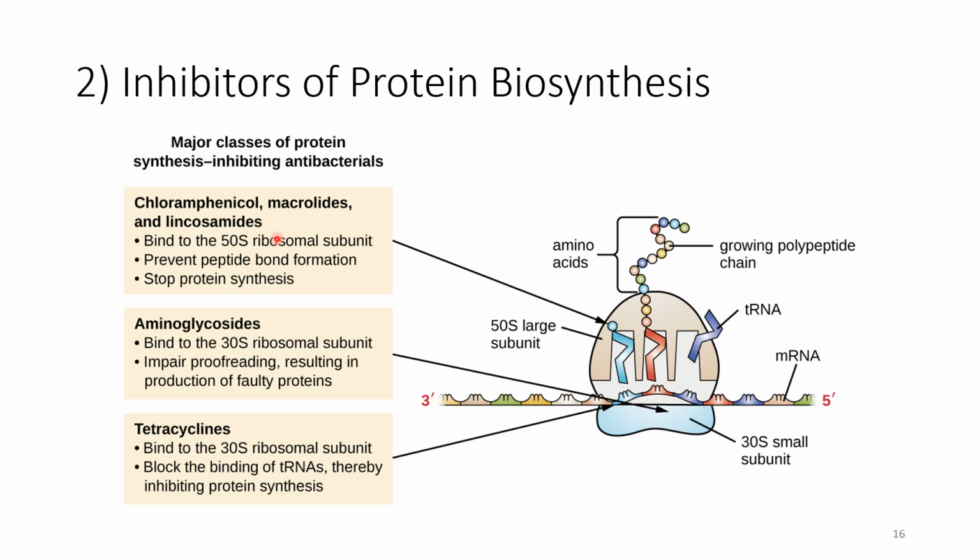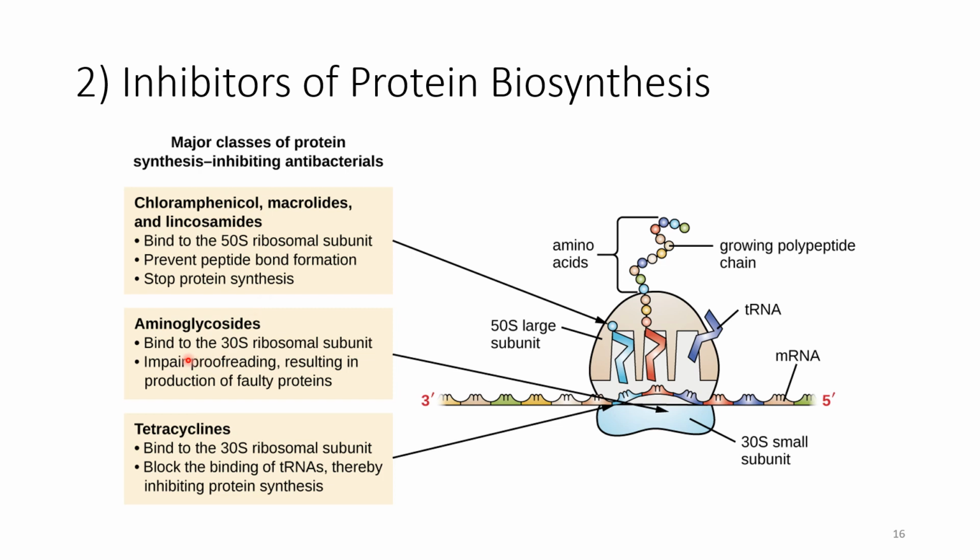We have antibacterials that target the 50S subunit of the ribosome, the large subunit, and we have antibacterials that target the 30S, the small subunit of the ribosome. Chloramphenicol, macrolides, and lincosamides target the 50S subunit. They prevent peptide bond formation and stop protein synthesis.